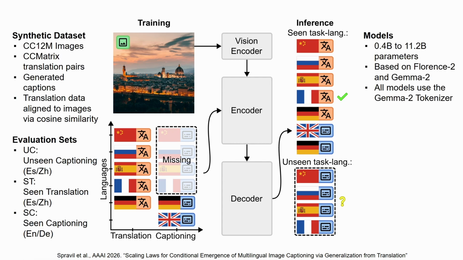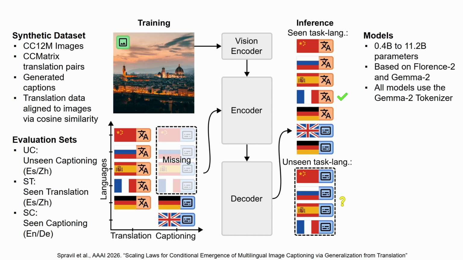To measure the scaling dynamics, we first construct a synthetic dataset, evaluation set, and partially pre-trained models at different scales. The dataset consists of CC12M images described by a vision language model and CCMatrix translation pairs aligned to the images via contrastive models. We intentionally omit the captioning data for most languages but German and English. The evaluation set covers the tasks unseen captioning in Spanish and Chinese, both not included in the training set, seen translation in the same languages, and seen captioning in English and German.